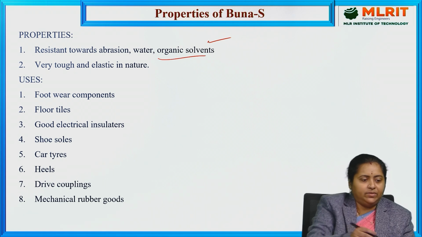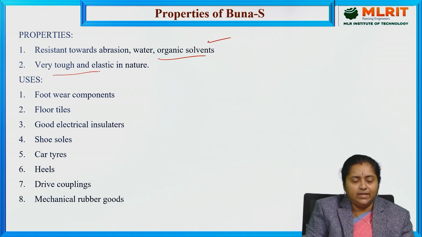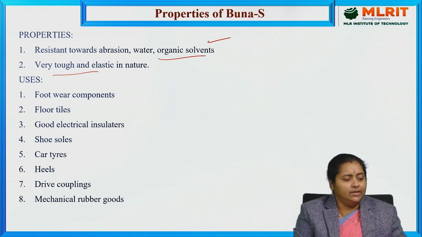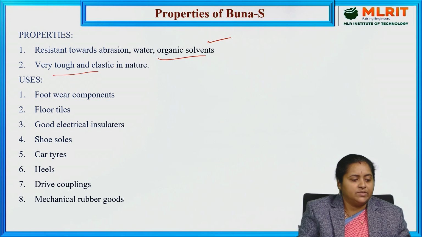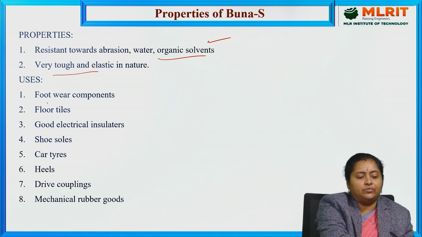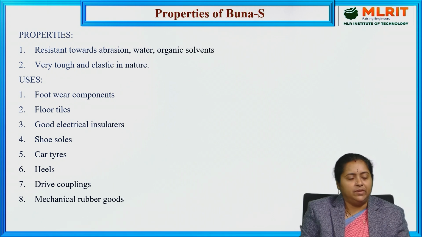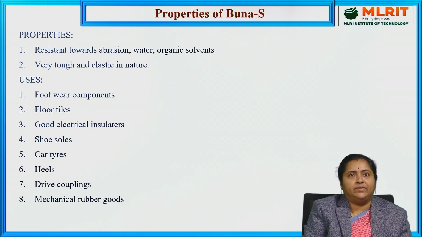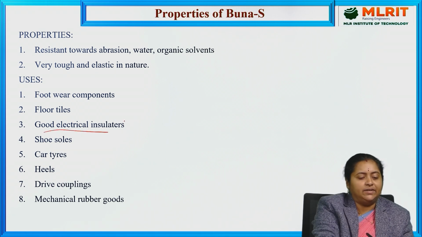And coming to the next property, it is very tough in nature and it is also elastic in nature. And coming to the applications of Buna rubber, that is an elastomer, it is very much useful in the manufacturing of footwear components like soles, straps and all. It is also useful in the manufacturing of tiles related to flooring, that is floor tiles, and it acts like a very good electrical insulator.